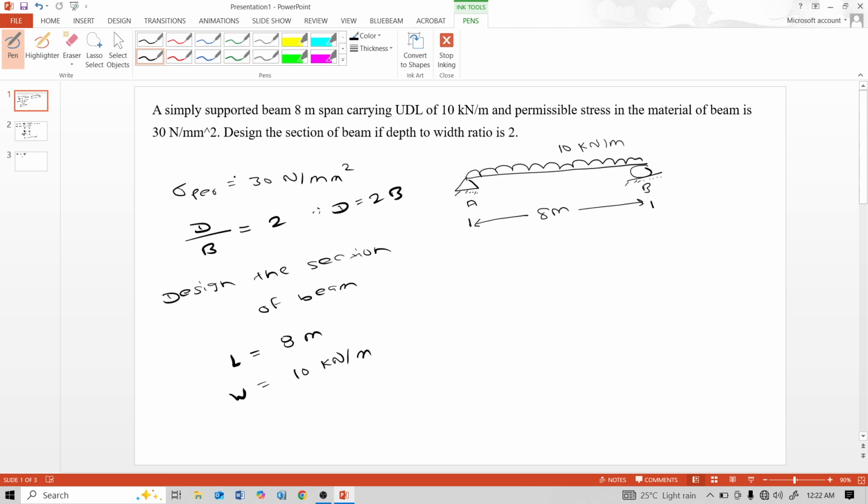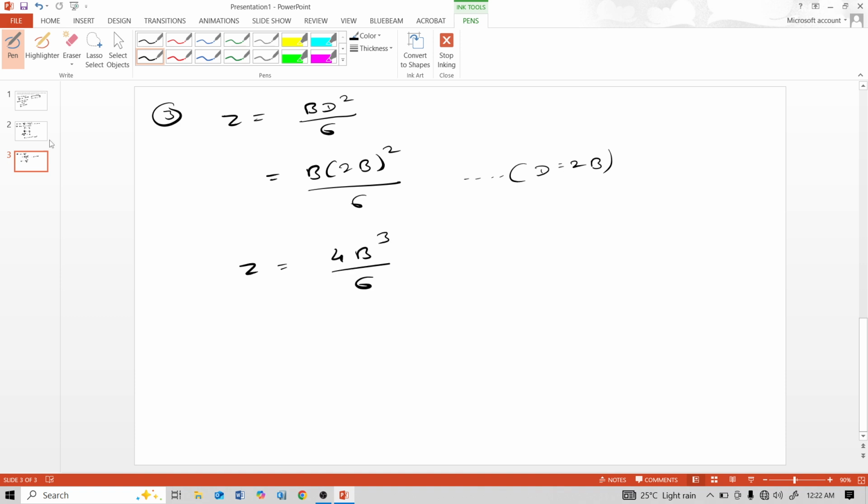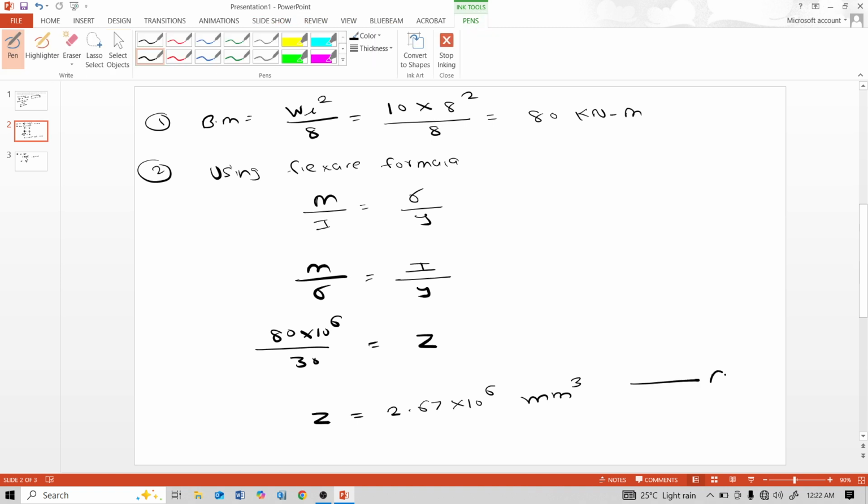Put this D is equal to 2B in this equation. Two square is 4. B into B square is B cube divided by 6 is Z. Consider this as equation A. In equation A, Z value is 2.67 into 10 raised to 6.